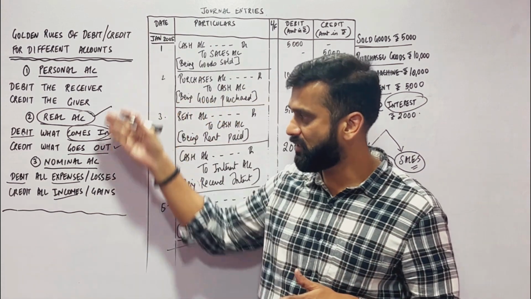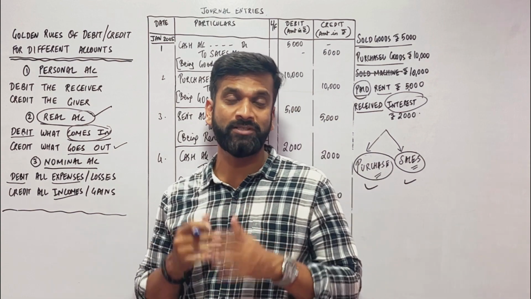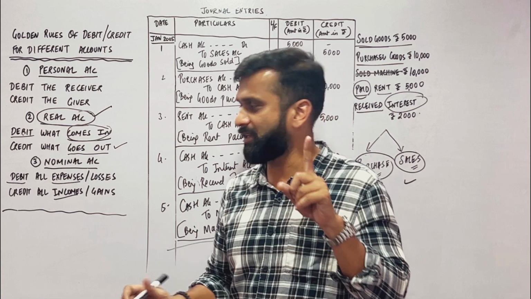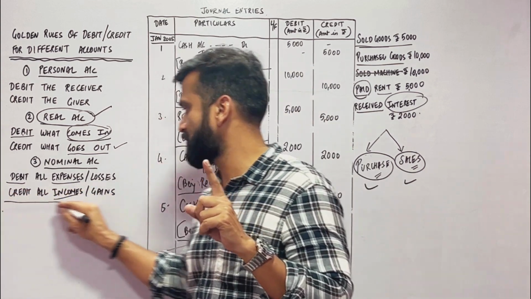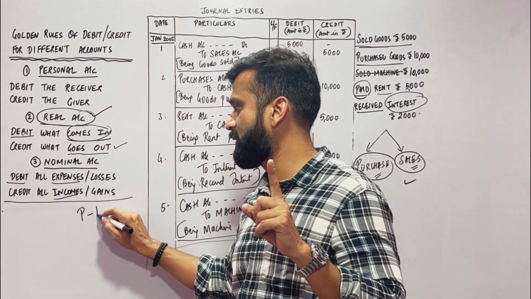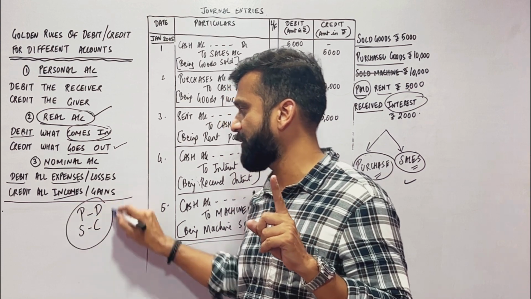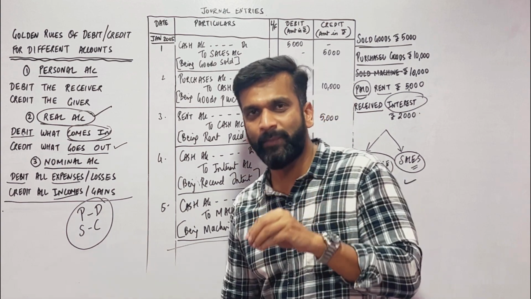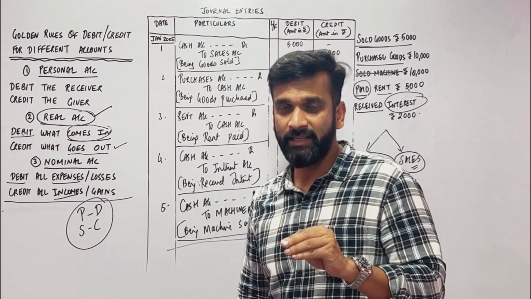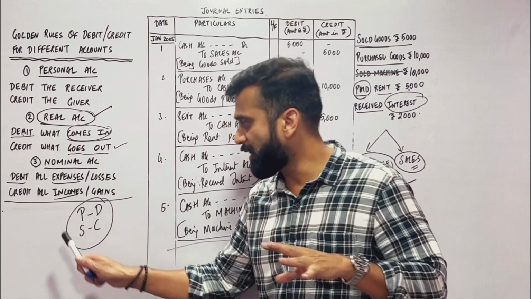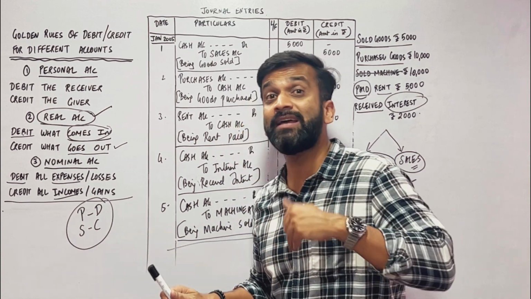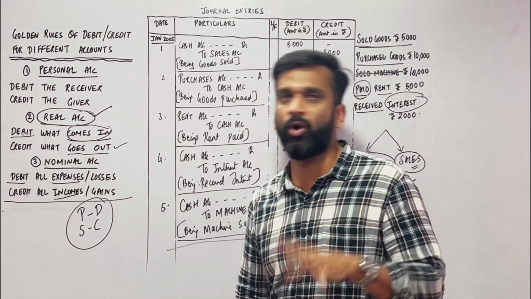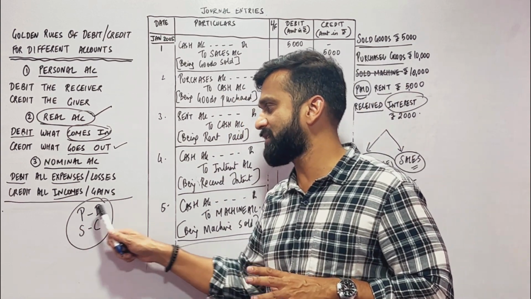to make you all understand how these different golden rules are used. One thing, the basics must be cleared. The first thing is, I have given a mantra, पारो दही से चाट बनाती है. Remember, whenever we are purchasing, purchasing is an expense. Purchase account is always debit. Whenever we are selling, sales is always credit because sales is an income. Sales is the most important income. So purchase debit, sales credit.